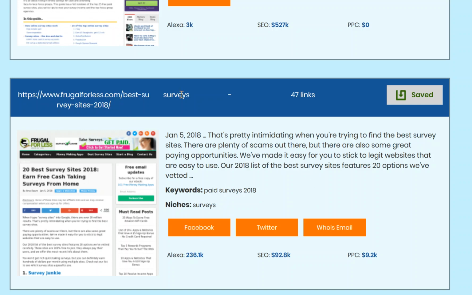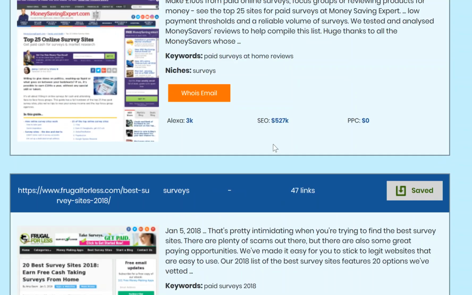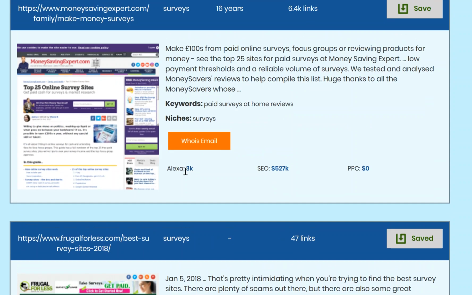So you can see in terms of opportunities for this one, it has a Facebook fan page on the site, it has a Twitter page, and we also have the Who Is email. If we click on this, it will actually give us that email. In this case, this is a Who Is Guard protected one, but we can still email through and reach out to the site. And then below that we have the Alexa rank of the site, and the lower this is, the more traffic the site is getting. So you can see this one here has an Alexa of 3K, so very, very low, very, very popular site. It's Money Saving Expert, very popular in the UK.